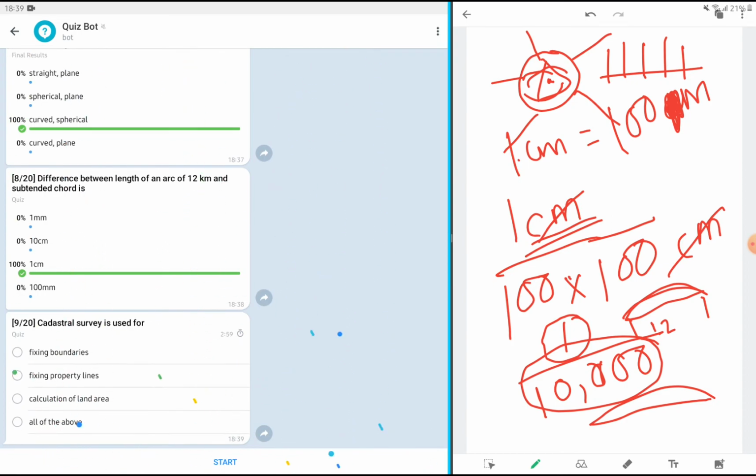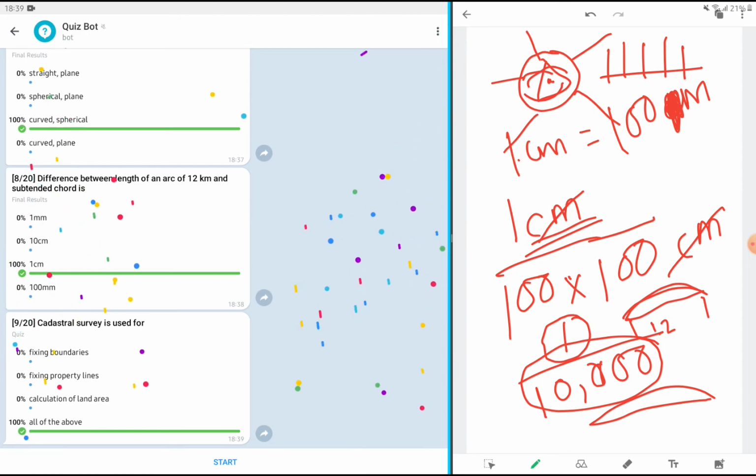Then, what is cadastral survey used for? Do we fix boundaries with cadastral survey? Yes. Do we fix property lines? Yes. Do we calculate the land area by using cadastral survey? Yes. The first two options are self-explanatory. We fix the boundary lines, the property line, and the transfer of property by cadastral survey, and it also considers calculation of land area. All of the above should be the right answer.